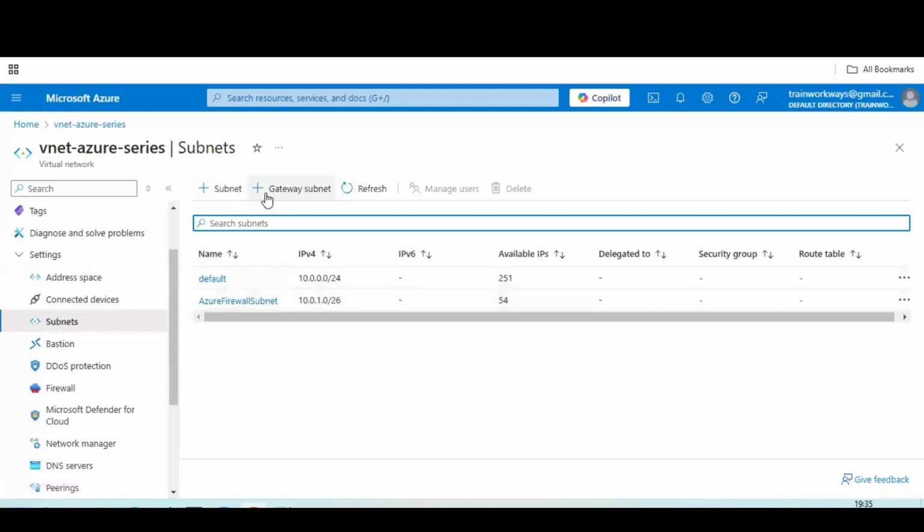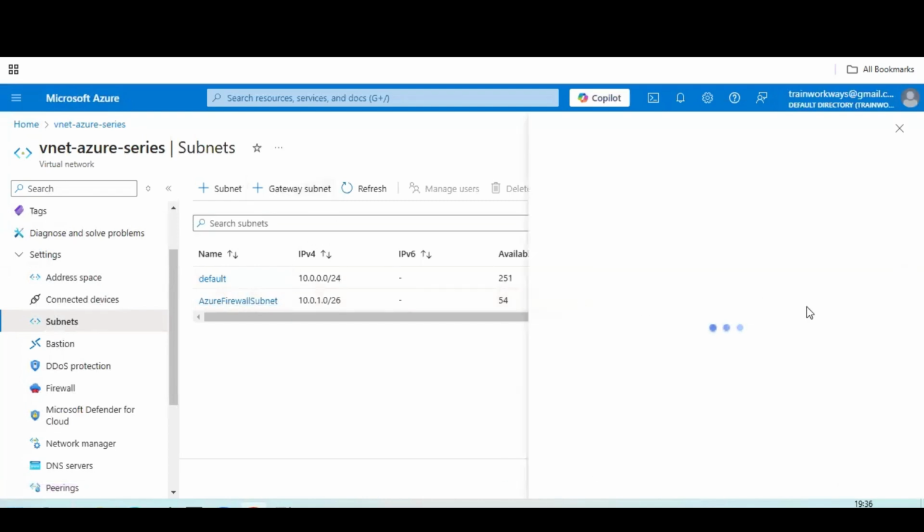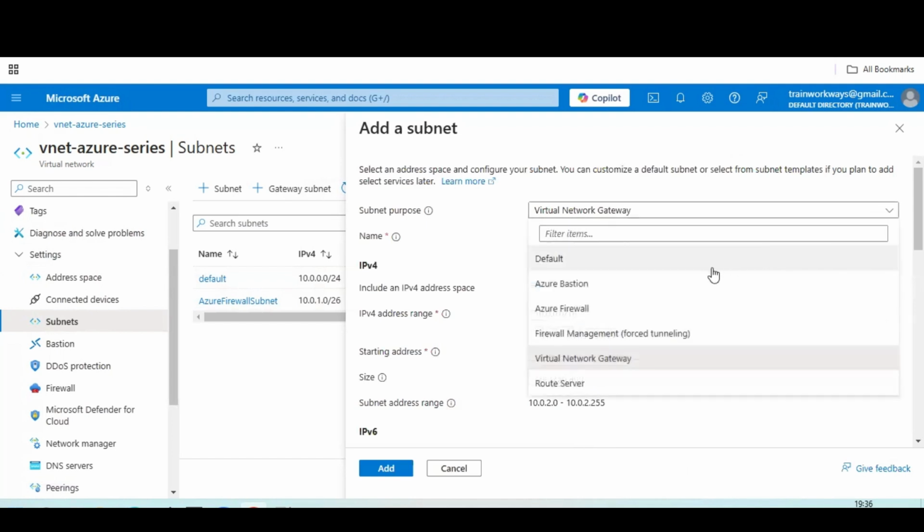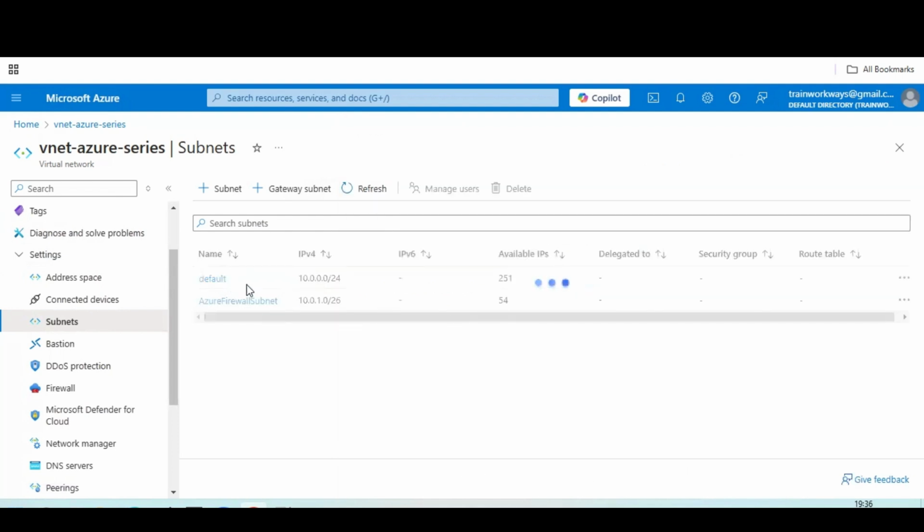So these are the subnets. Now if you want to create a gateway subnet, then you have to build a gateway subnet. That gateway can be a private network gateway or public network gateway, or Azure Bastion network. Likewise, a route server for routing to different networks, we can create it. If you want to allow it with a default, then definitely you have to allow a default gateway subnet. So let's check it out.